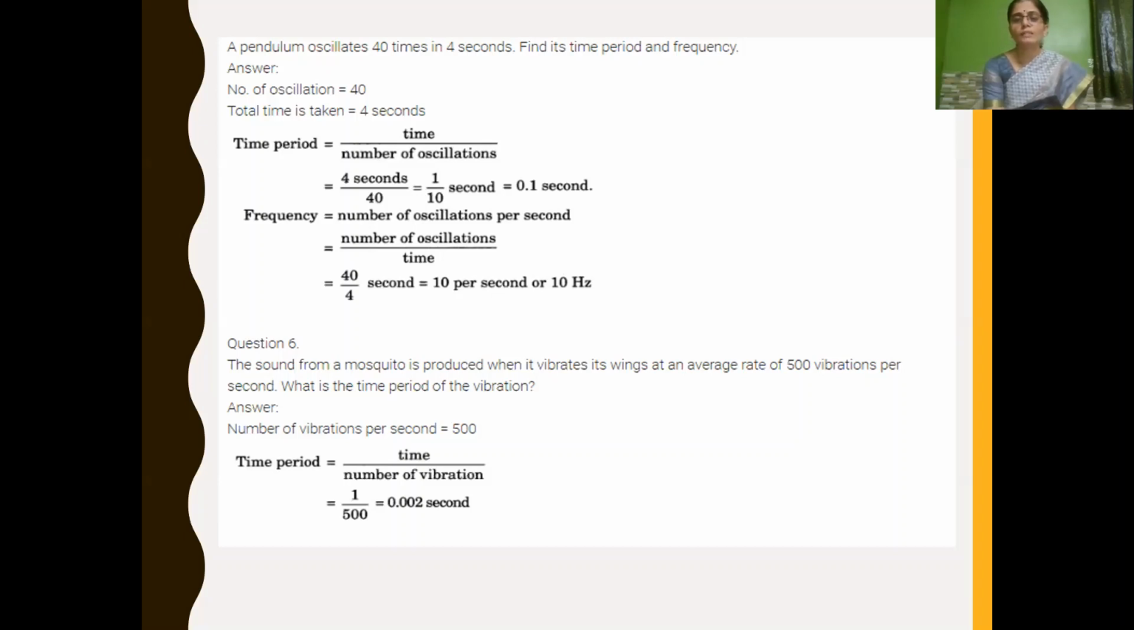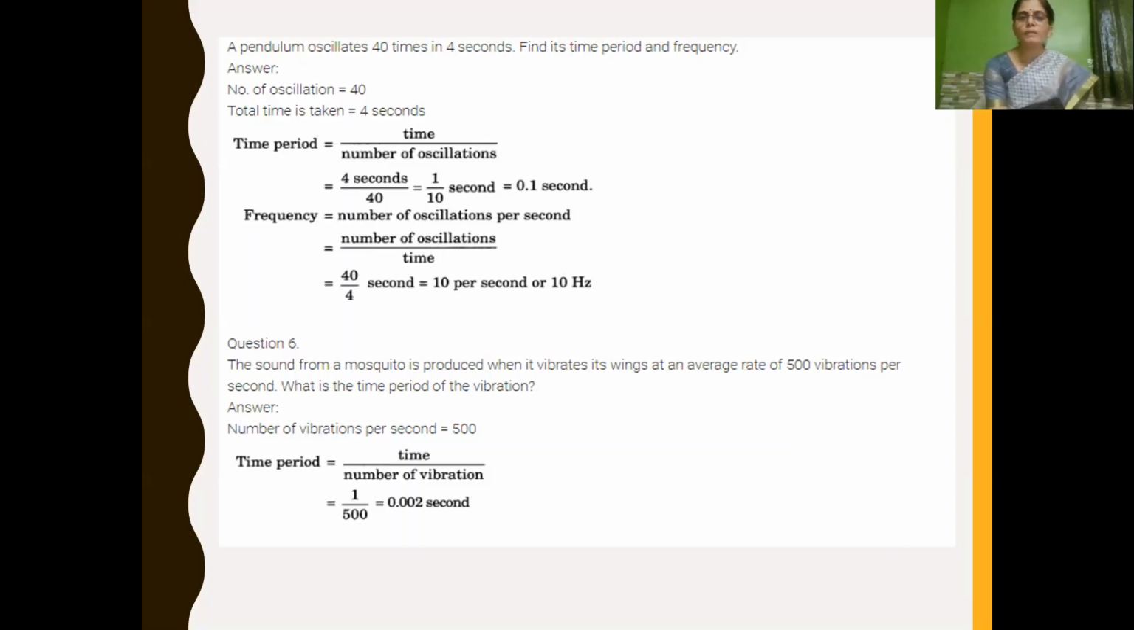So here, time upon 1 oscillation. Here we have to find it for 1 oscillation, or you can directly convert for time 4 seconds. The number of oscillations that take place is 40. So 4 upon 40, you reduce, you will get 1 upon 10. 1 upon 10 is nothing but 0.1 second. Time period, you have to keep in mind, is the time taken to complete 1 oscillation.